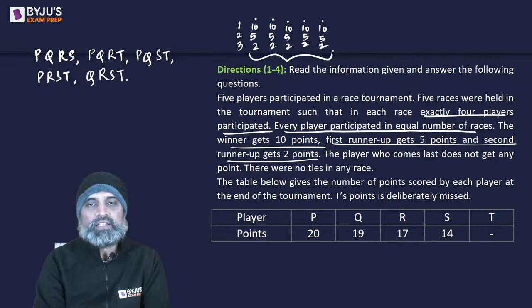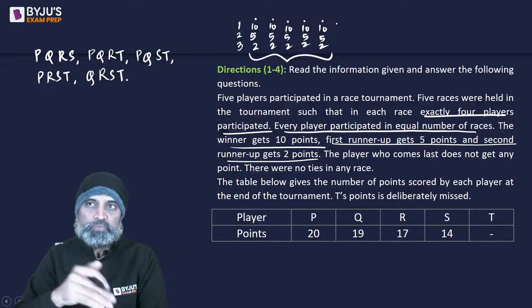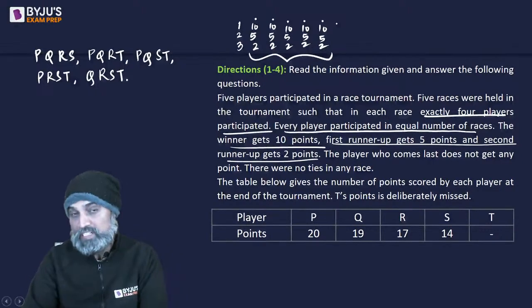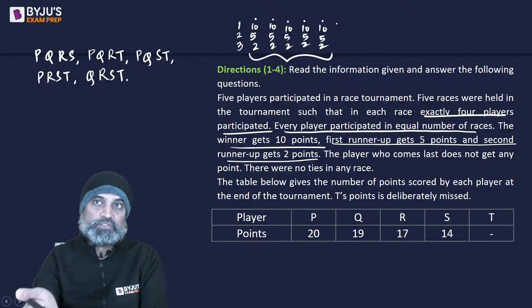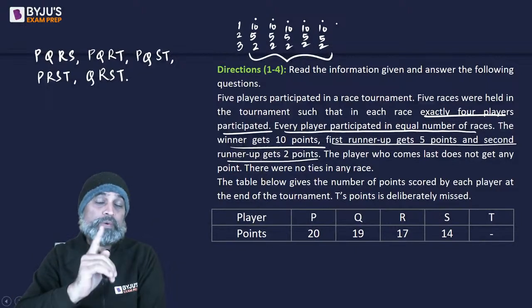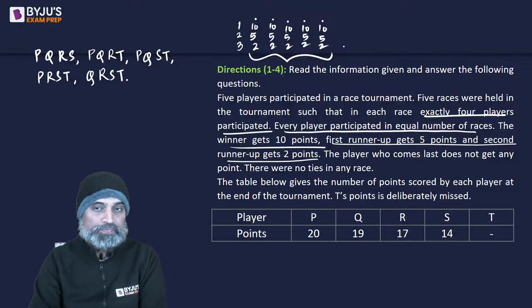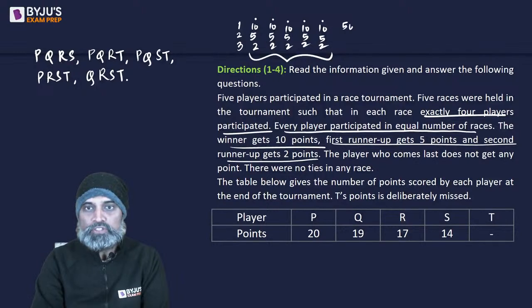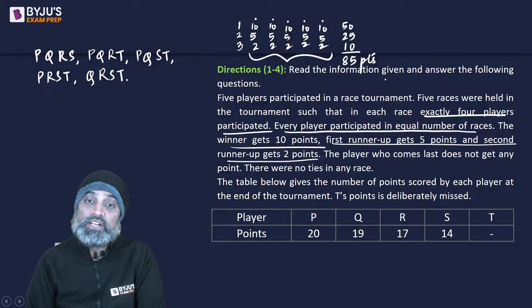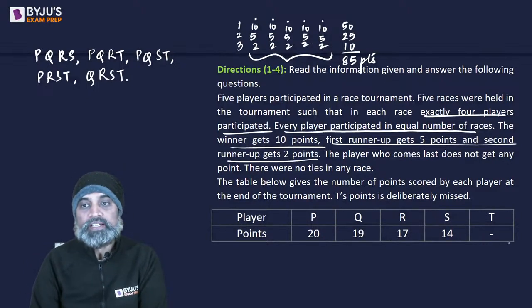So if you look at this, the total number of points that should be distributed among these 5 participants in the 5 races, in which each participant ran 4 races, you'll find the total number of points to be 50, 5 into 5, 25, and 5 into 2, 10. So an overall of 85 points, right? Now these 85 points are distributed here.